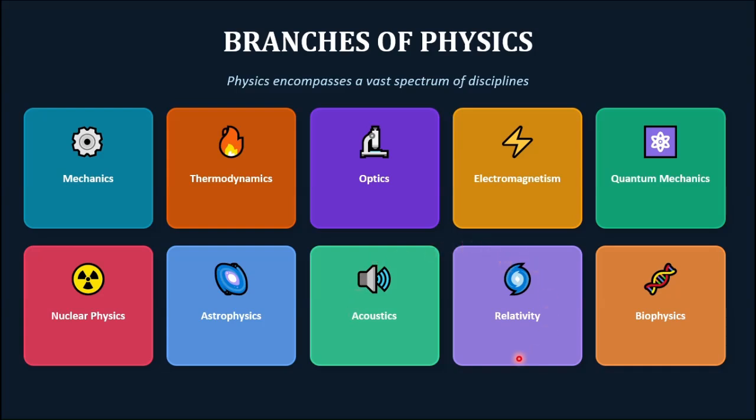Then we have the field of relativity in modern physics. In relativity, basically, we study the space-time curve, the nature of space, the nature of time, and lastly, we have biophysics. In this branch, we study how physics is related to biology. All right. So now we move forward.